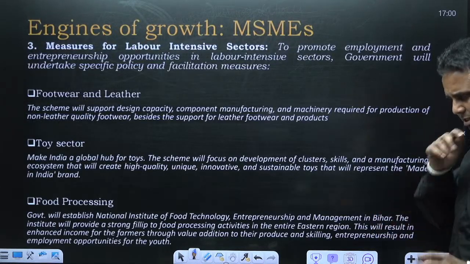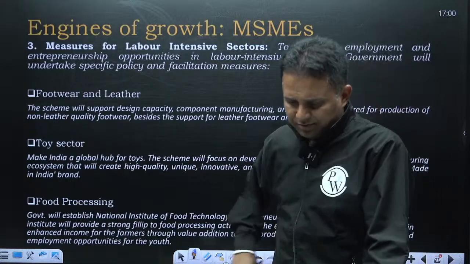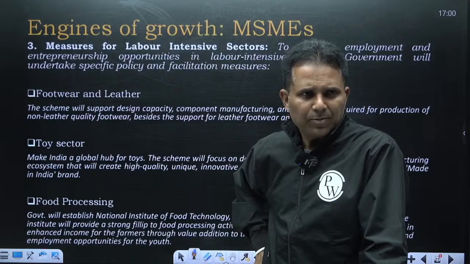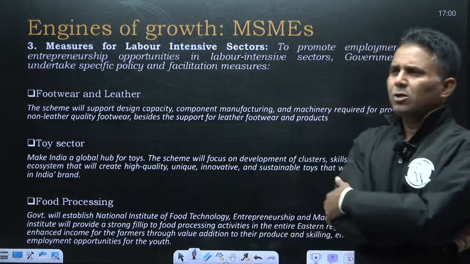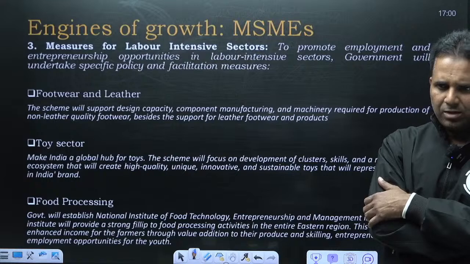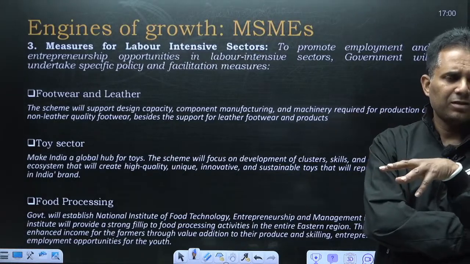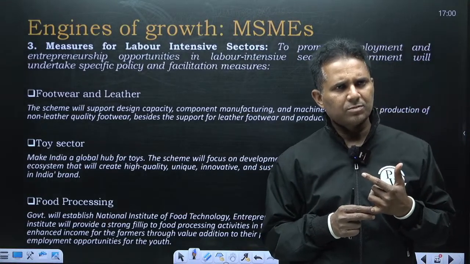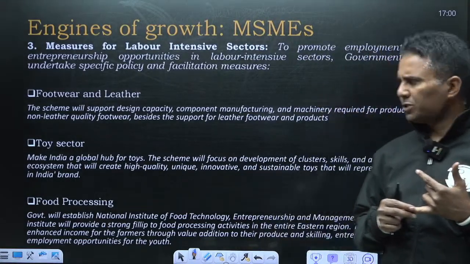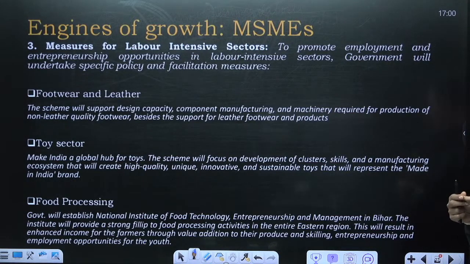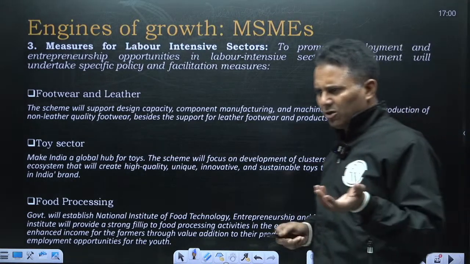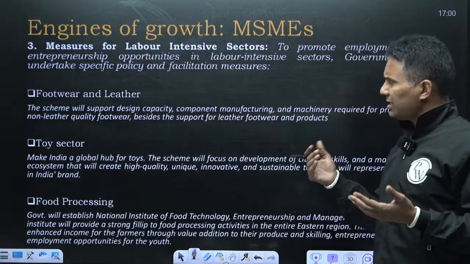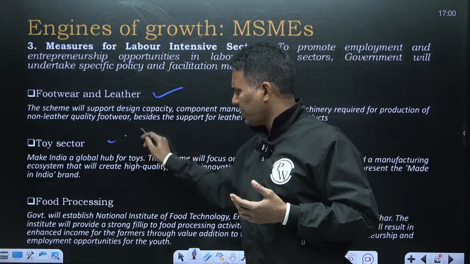Then MSMEs. See, we are a labor surplus nation, we have huge labor, and to promote labor-based industries, government has launched several schemes. The most labor-intensive sectors are garments, footwear, food processing and the toy sector. In garments, government has already launched 7 mega textile parks. So now the other sectors are footwear, toys and food processing.